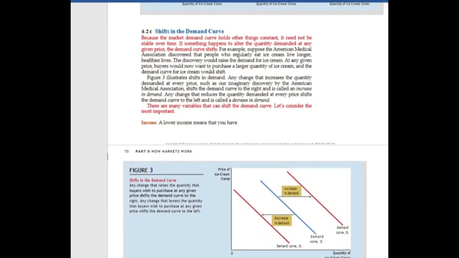Any change that raises the quantity that buyers wish to purchase at any given price shifts the demand curve to the right. This is the initial demand. When demand increases, the demand curve shifts rightward, and when demand decreases, the demand curve shifts leftward, D1 to D3. So any change that lowers the quantity that buyers wish to purchase at any given price shifts the demand curve to the left.